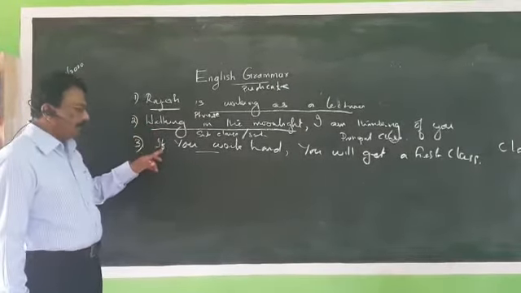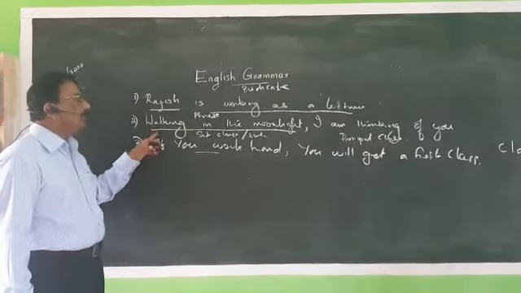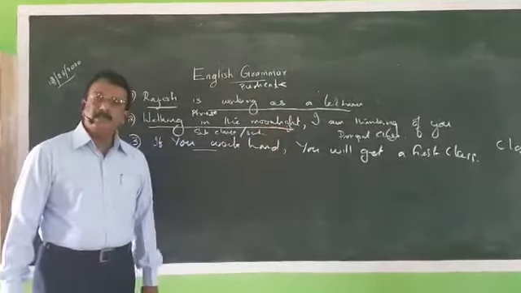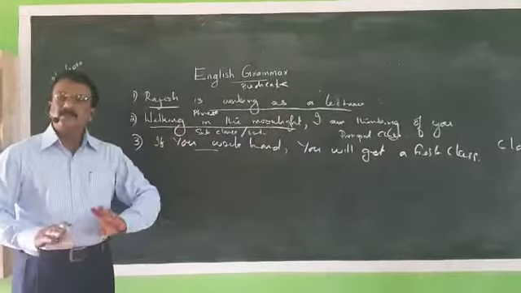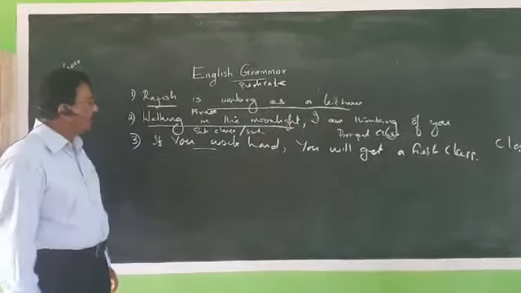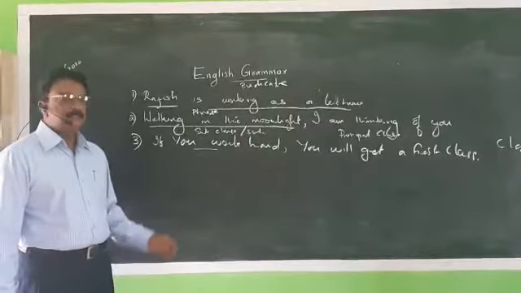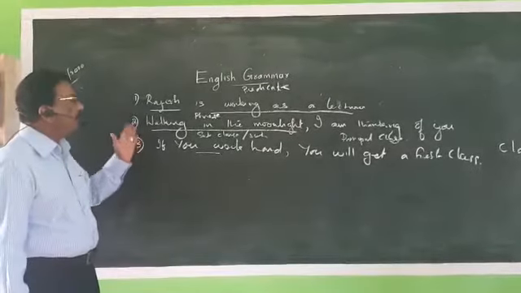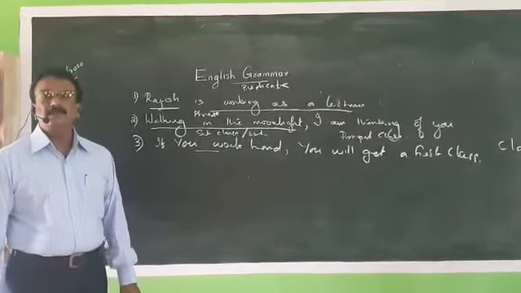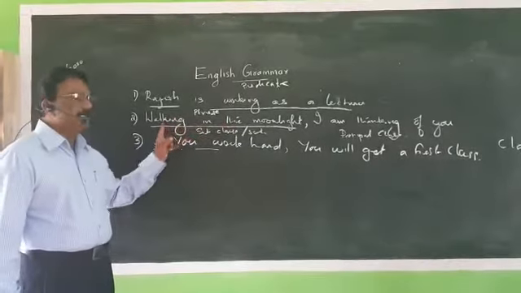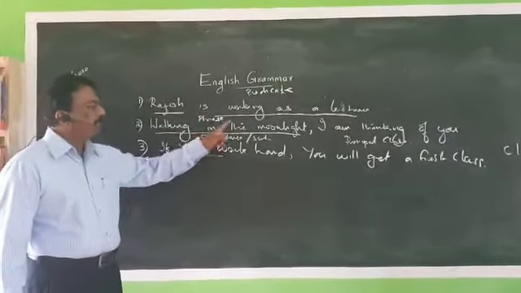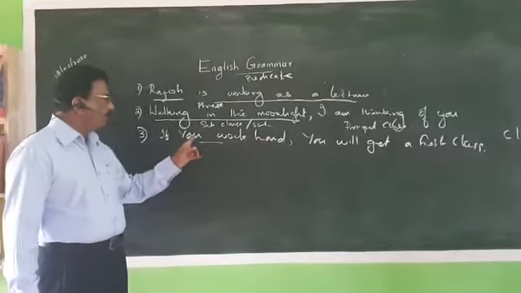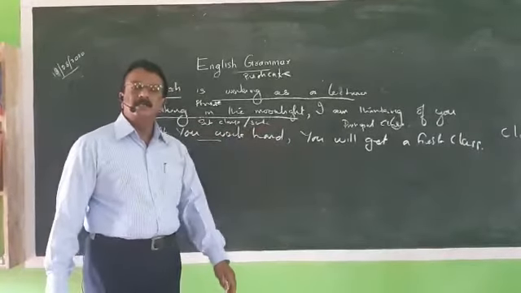So you should analyze the exact difference between clause and phrase, because in this sentence I am thinking of is a main clause, but walking in the moonlight is not a subordinate clause, it is a phrase. Because if you want to change it as a clause, it should have a subject and predicate of its own. But in this sentence, it has no subject and predicate of its own. So this is the phrase, that is the clause. This is also a clause. If you work hard is the clause, you will get a first class is another clause.